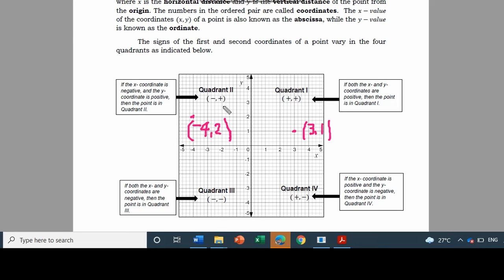And then the sign for the x-coordinate is negative while for the y-coordinate is positive. In quadrant 3, the signs are all negative. So if this is our point, that is (negative 2, negative 1), both are negatives. While this one, (positive 2, negative 2), the signs of our coordinates are positive and negative.